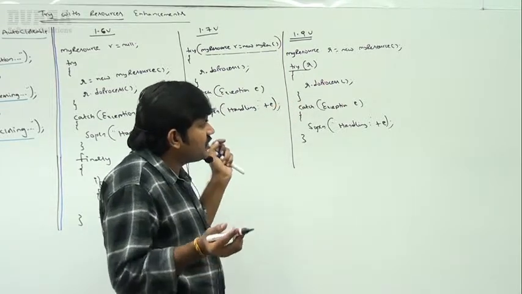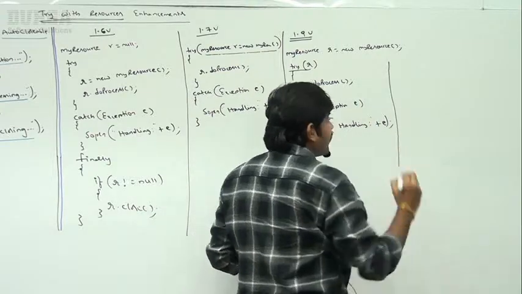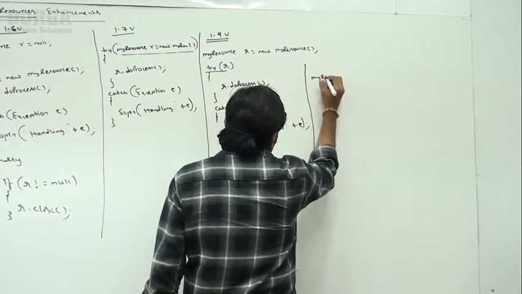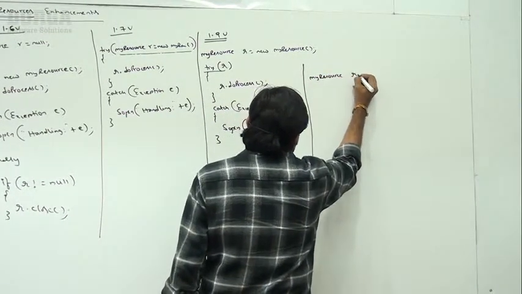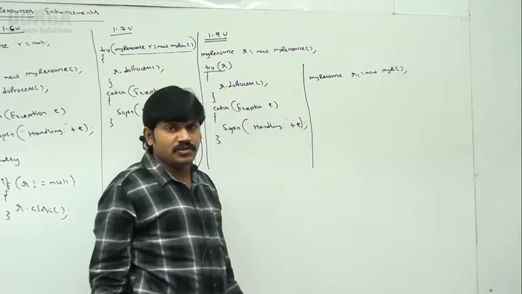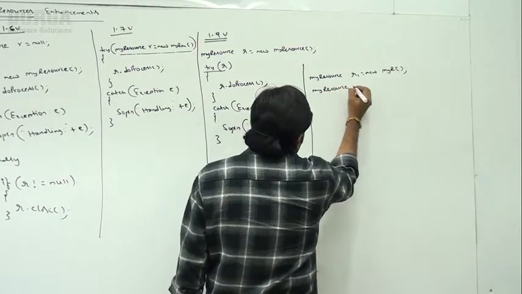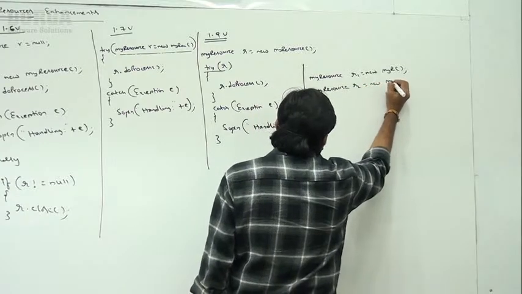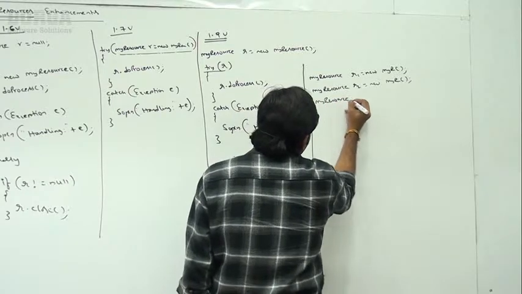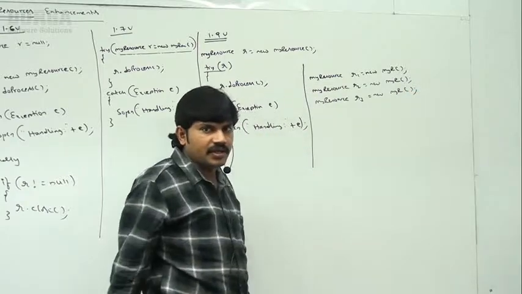If you want to see more fun in this concept, in the 1.9 version, multiple resources also we can use. Observe: MyResource r1 = new MyResource(), MyResource r2 = new MyResource(), similarly MyResource r3 = new MyResource().